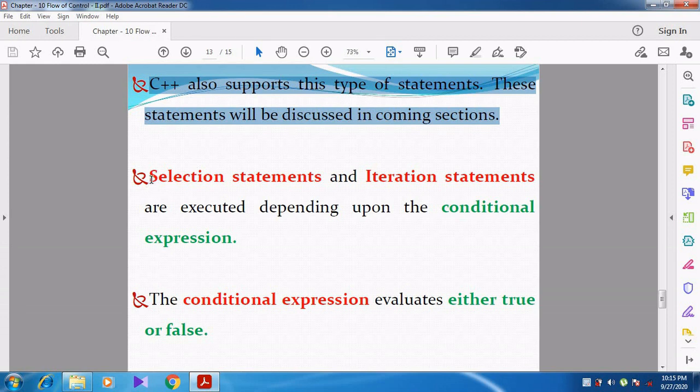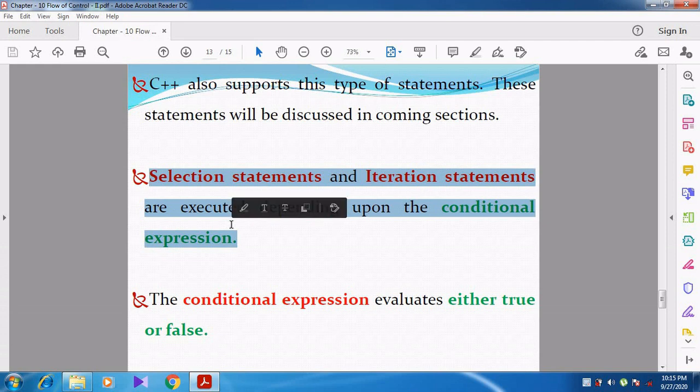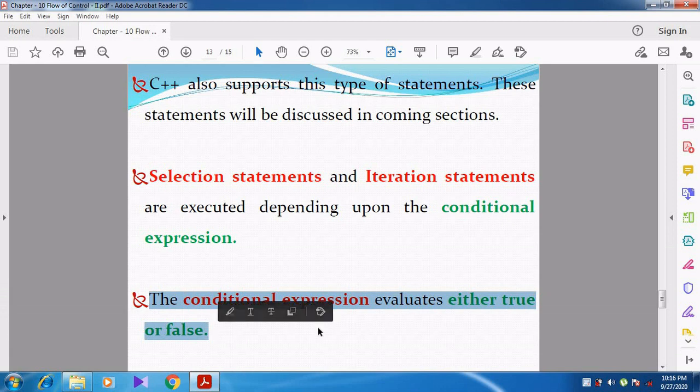We can discuss that. Then see here, selection statements and iteration statements are executed depending upon the condition. You want to note this down: selection statements and iteration statements always execute based on the condition only. For sequential statements, there is no condition, right? And then the condition can become true or false. The conditional expression evaluates to either true or false. So here it results in a Boolean value. The Boolean value may be true or false.